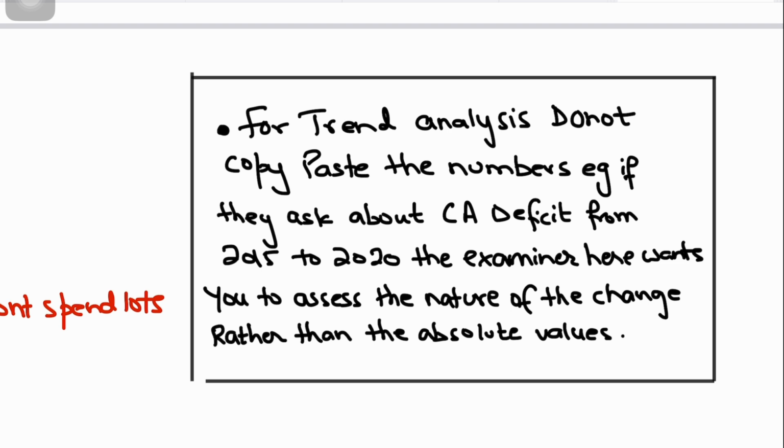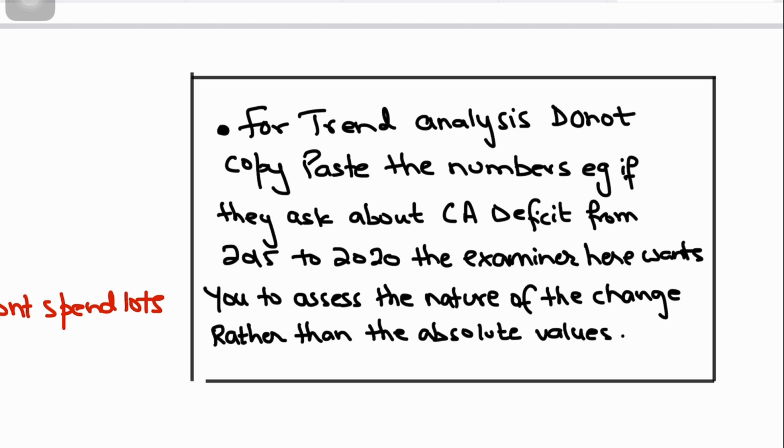For trend analysis, do not copy paste the numbers. So if current account values are given from 2015 to 2020, and the examiner wants you to assess what's happening from 2015 to 2020, the examiner wants you to assess the nature of the change rather than giving the absolute values, such as: in 2015, the current account deficit was maybe 5 million, and in 2020, the current account deficit is 10 million.